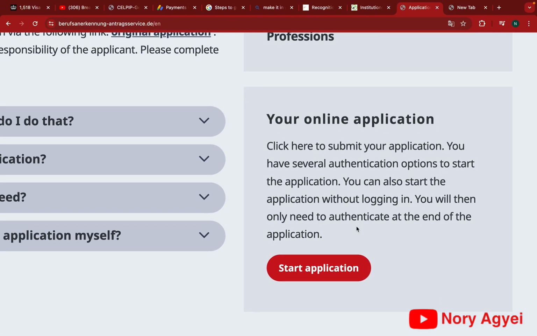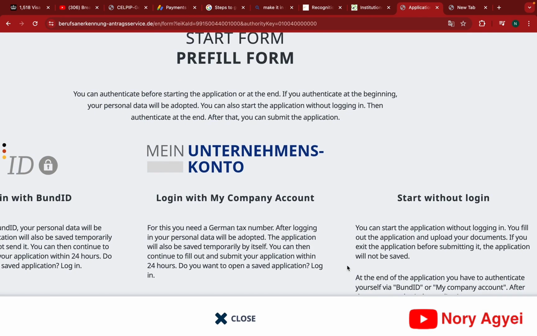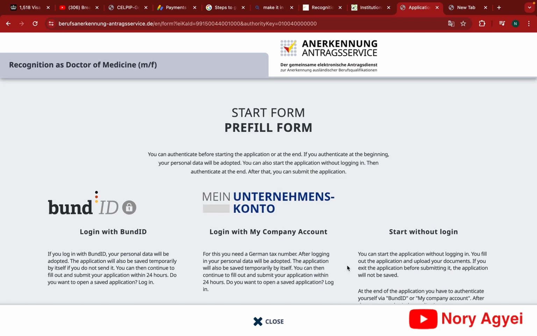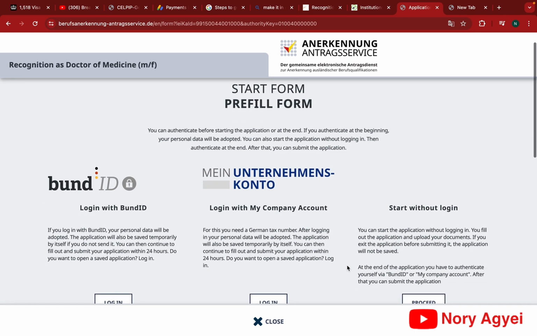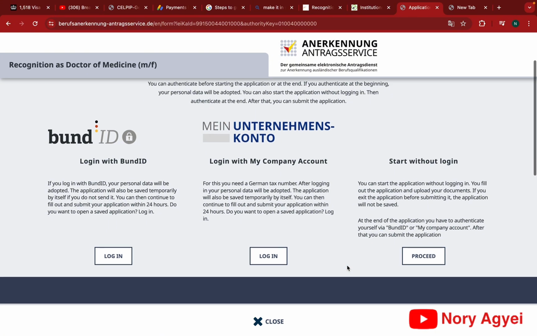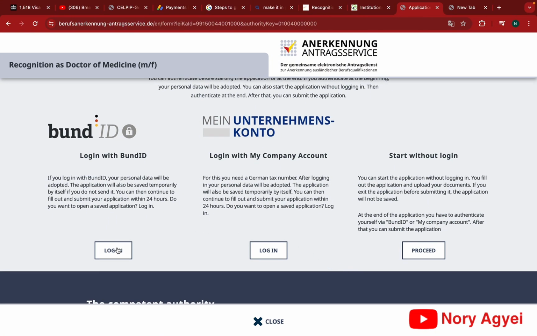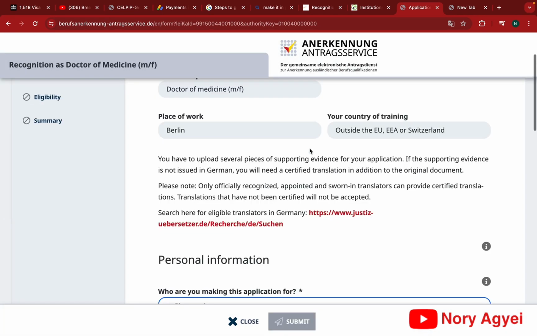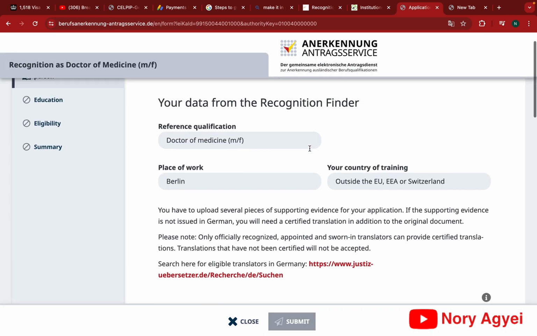Let's assume that we have the documents ready to start the application. So let's click on start application. It's going to direct you to the application page. Now with the application page, you can see login with BundID, login with company account, or start without login. So we are going to start without login. So we click on proceed, then agree with the terms and conditions. So you click on agree and then click on acknowledge. It's going to take a while to load sometimes because of the loads of applications that they have.